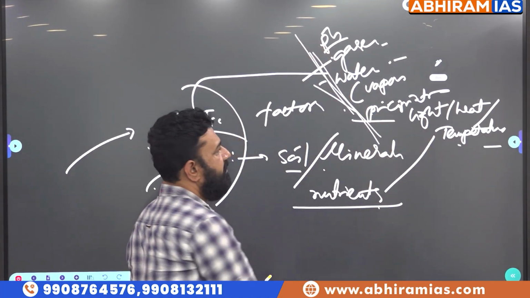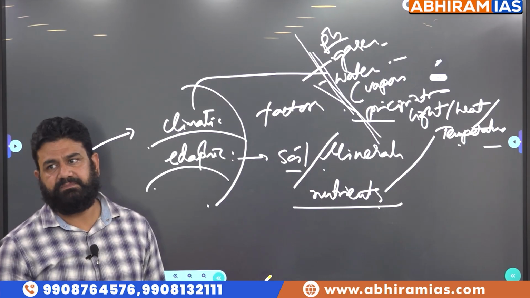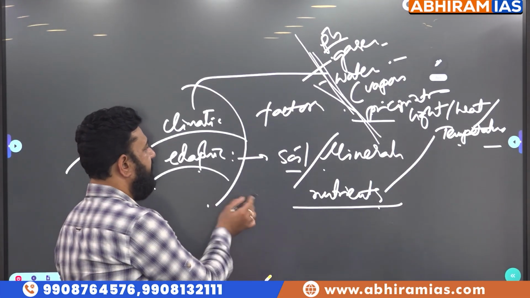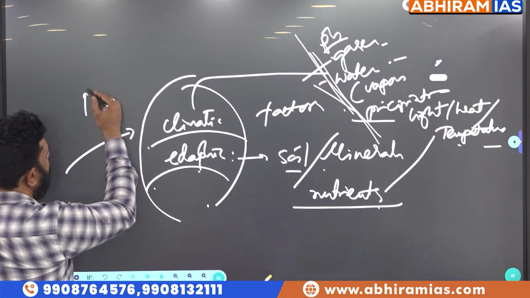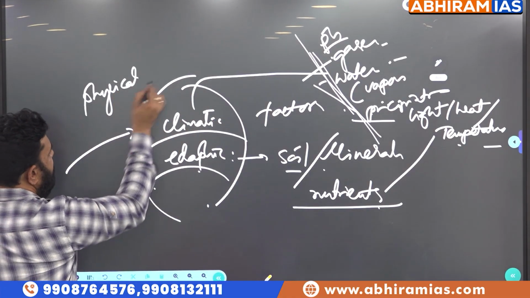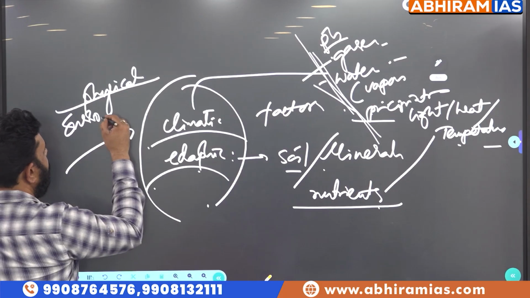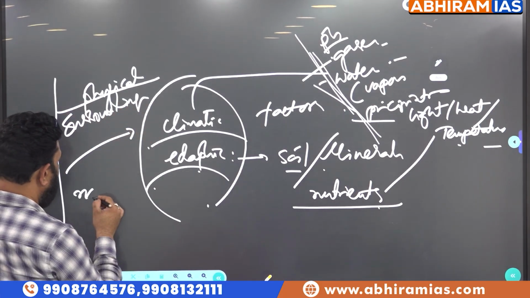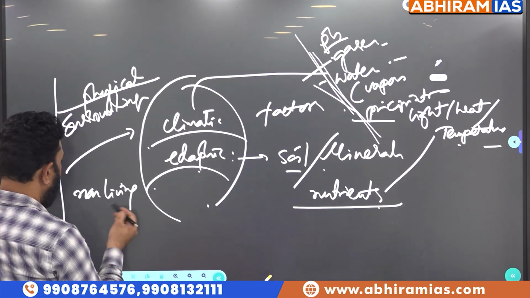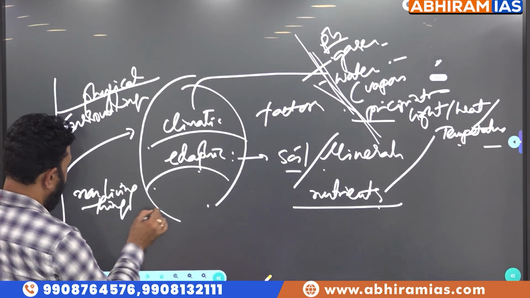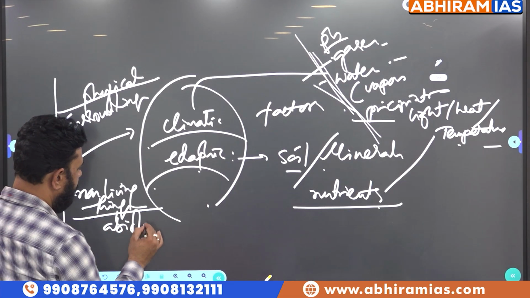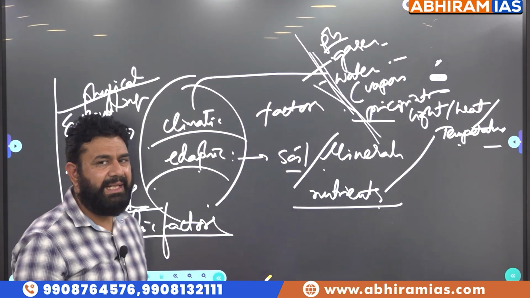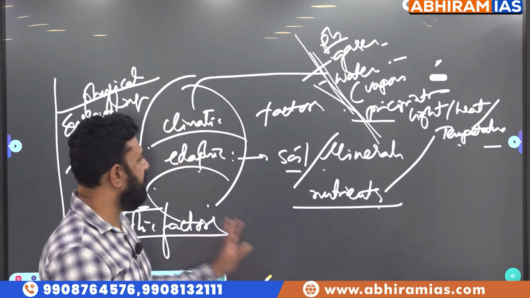All these factors are products of climate. So climatic factors, edaphic factors. These would form the so-called physical surroundings, also called non-living things, simply called abiotic factors. Abiotic factors. You will understand this.